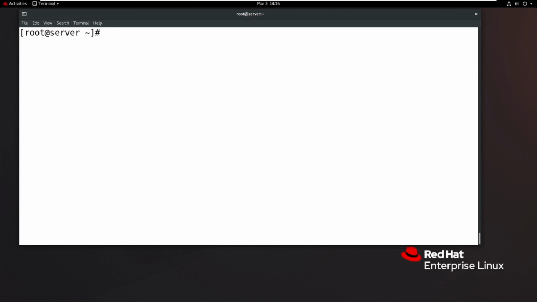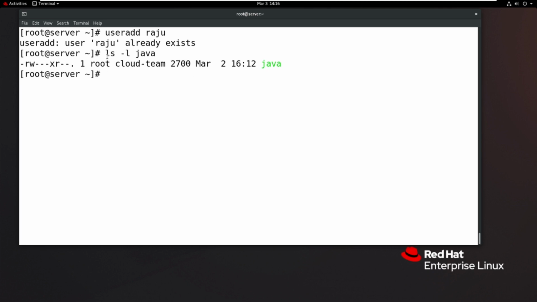Example. First make the useradd. My username is Raju, for example. So the Raju user already exists, no problem. In ls space -l, the Java file owner name is root only. So that means the root user accesses the Java file with read and write.